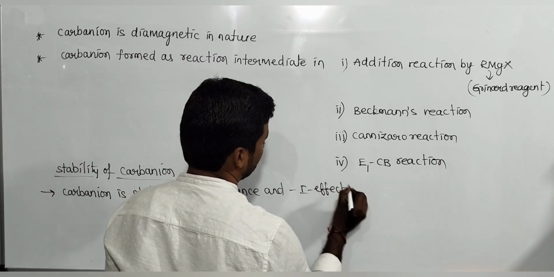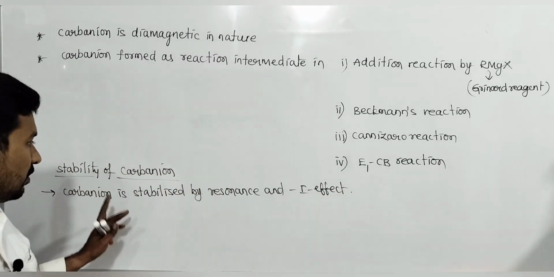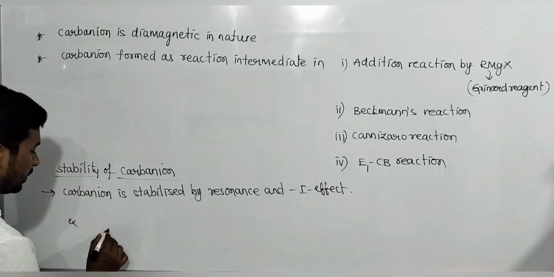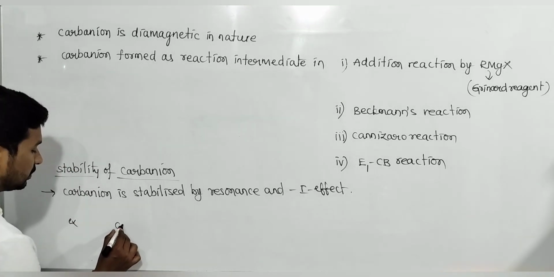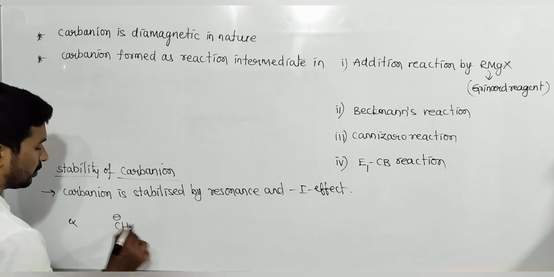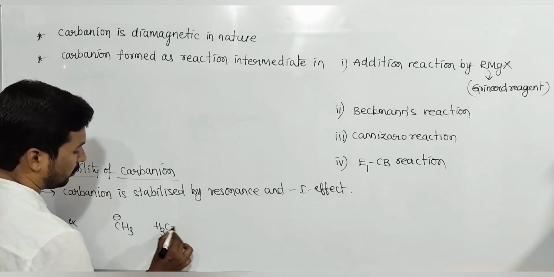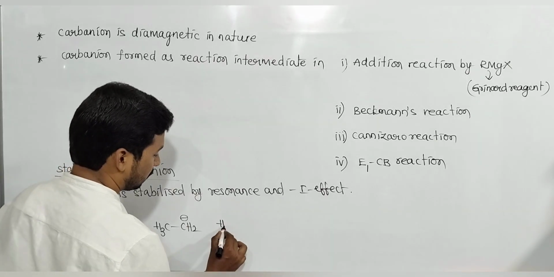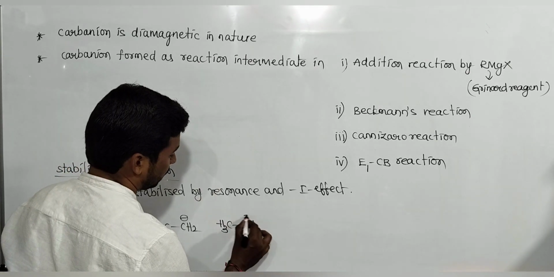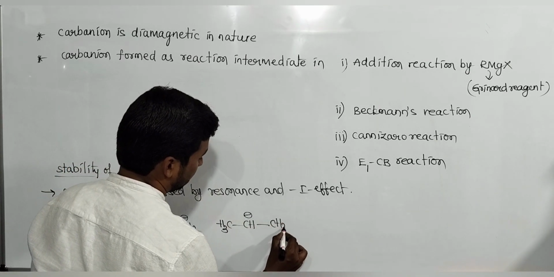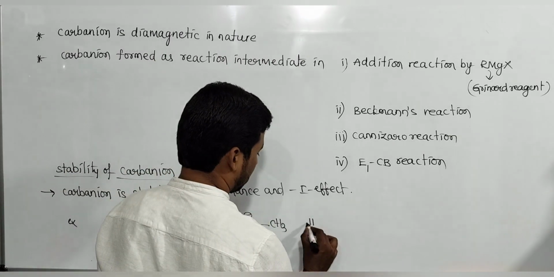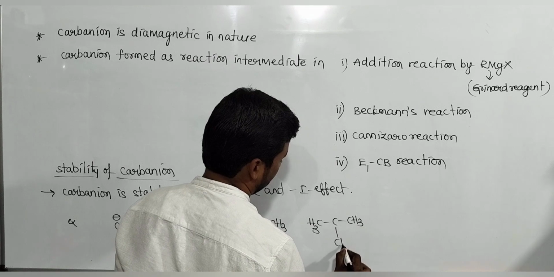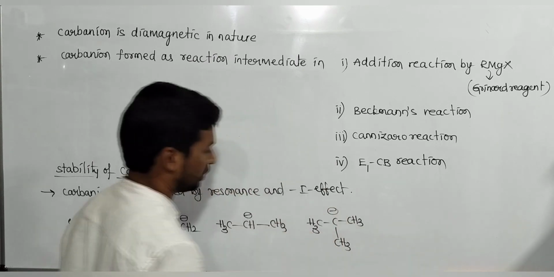Carbocation is stabilized by plus I effect, carbanion is stabilized by minus I effect. Example, if you see CH3 minus, CH3CH2 minus, and so on, finally the tertiary carbanion and this is CH3 minus.